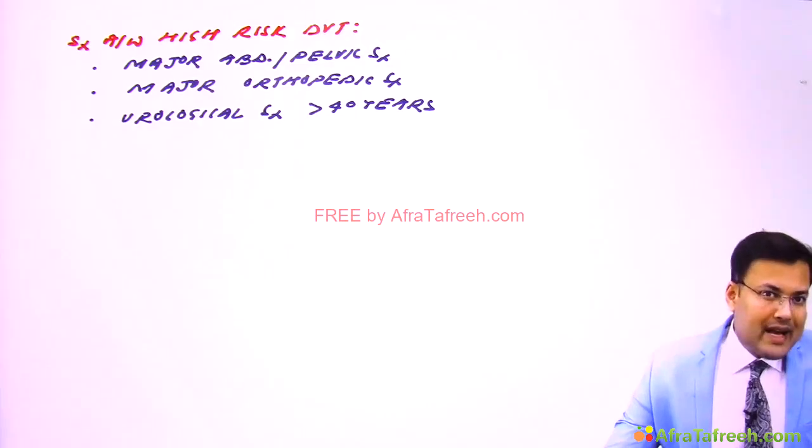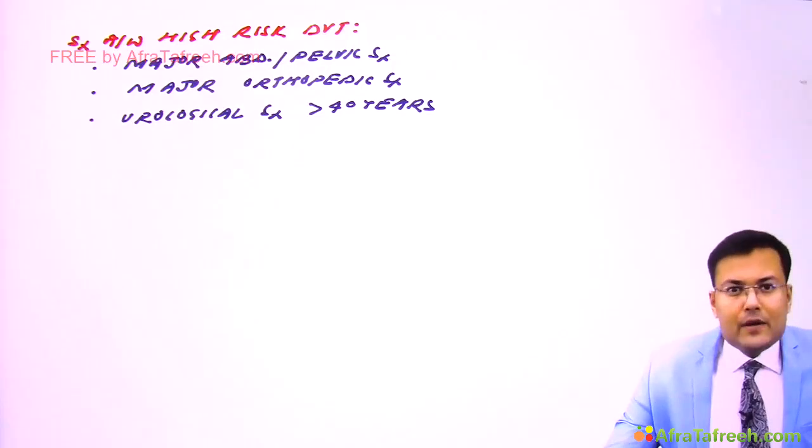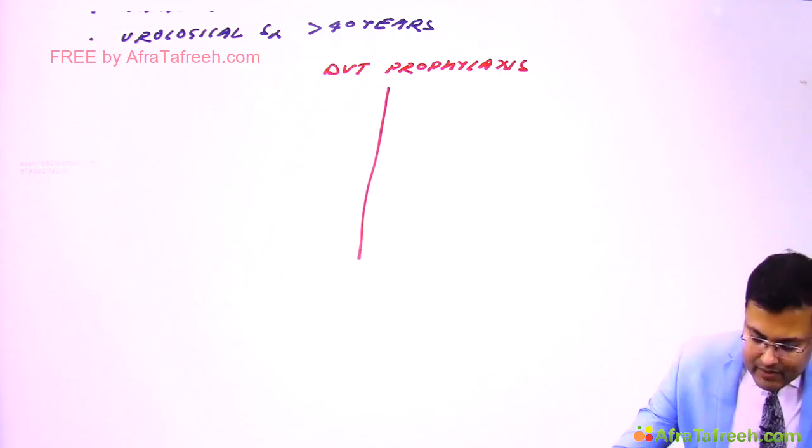So there is one mechanical prophylaxis, and the patients in whom it's not possible are the patients which are having high risk. In those cases, we go for pharmacological prophylaxis. So see the DVT prophylaxis. It is mechanical and pharmacological.